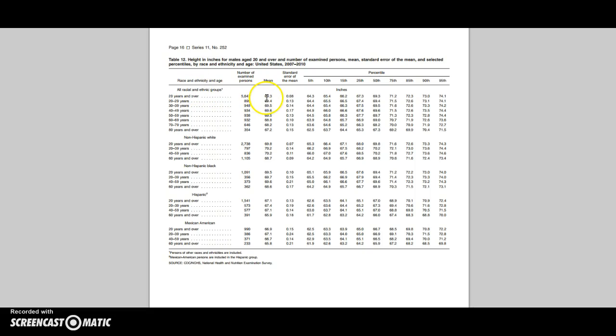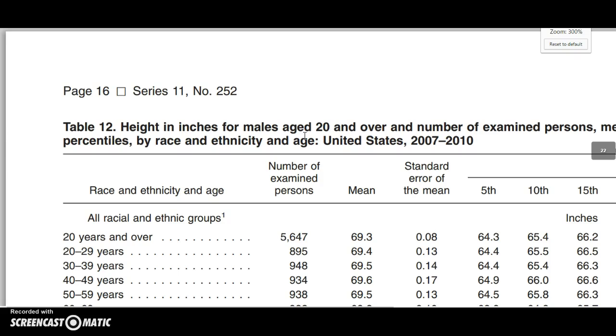So let's take a look at the standard error of the mean, 0.08. Now we're going to get more into that later, and let me see if I can expand this a little bit for you. Okay. So again, 5,600 male adults 20 years or older in the US, mean was 69.3. How can I interpret the standard error of the mean?